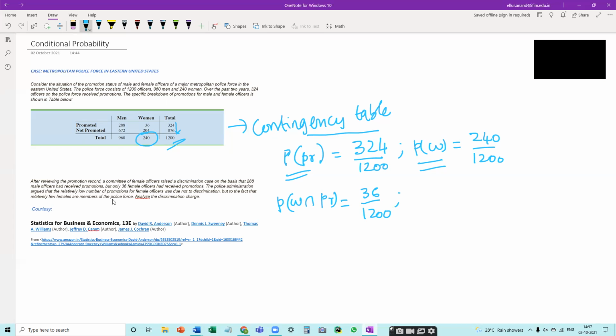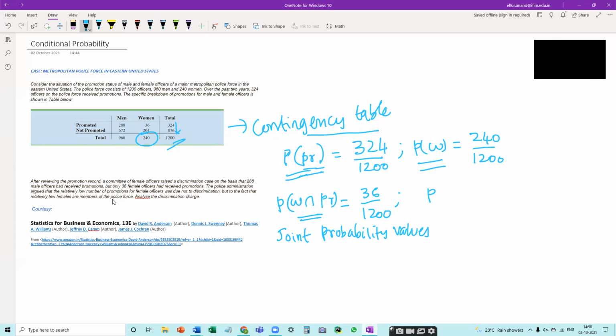Now, similarly, I can find four joint probability values. The probability values which we get using the numbers mentioned inside the contingency table give joint probability values like this one. This is a joint probability value, while these are marginal probability values for single events. The occurrence of two events simultaneously is called a joint probability value.